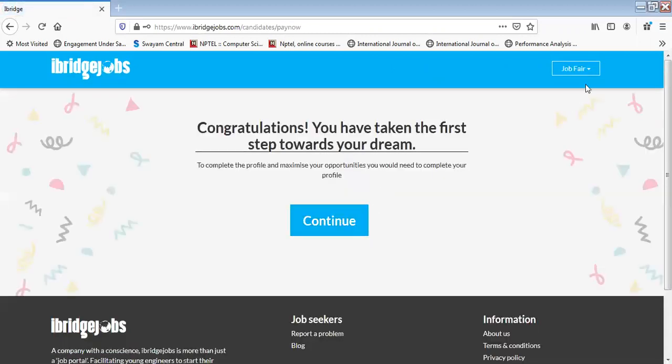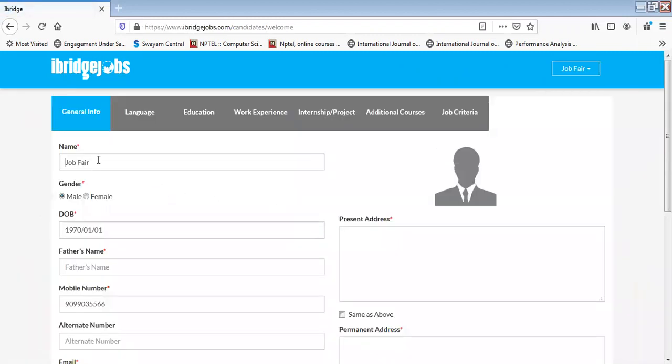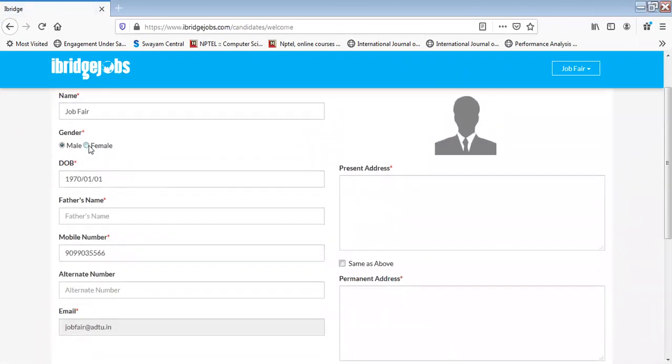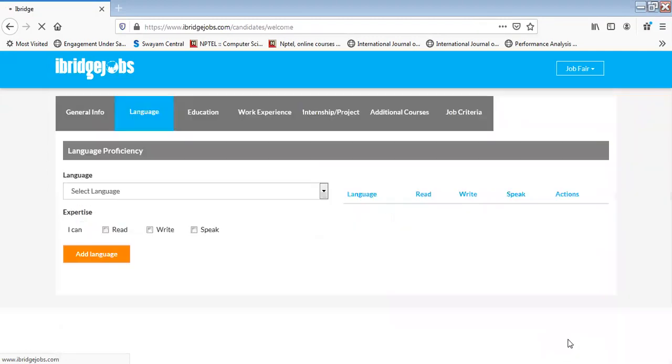Once this is done, what we can do is click on Job Fair and go to edit your profile, or you can also click on Continue from here. Once you do this, you can see it will be asking you for all your details. I'll put the gender here. You can also fill up your date of birth, your father's name, and mobile number is already there. If you have an alternate number, you can put it up here. You can give your address out here. I'll just put a dummy address as of now. I'll put same as above if both the addresses are the same. Then I'll do Save and Next.